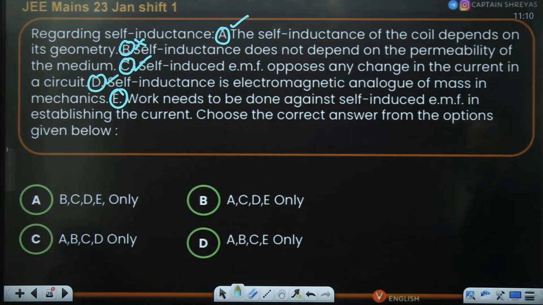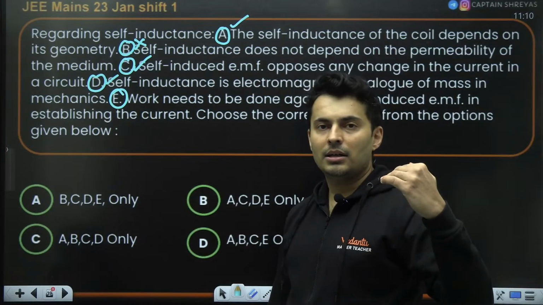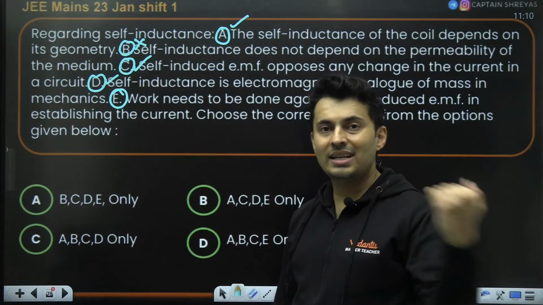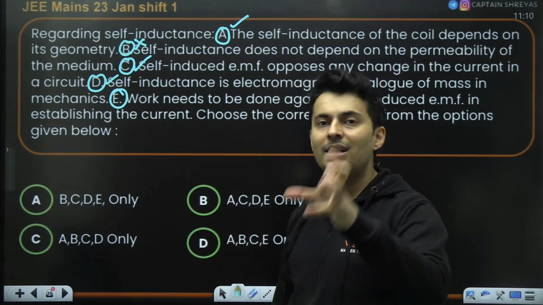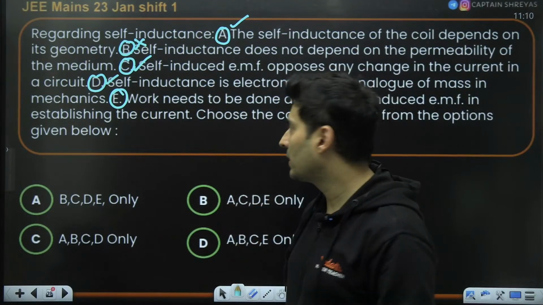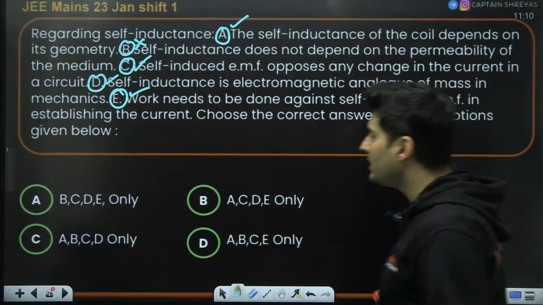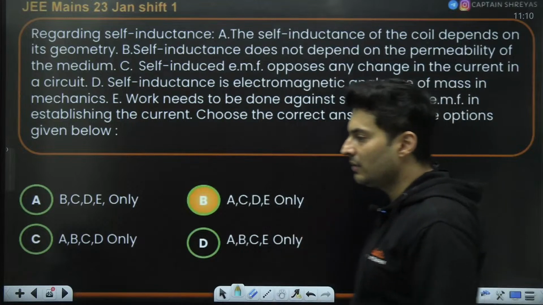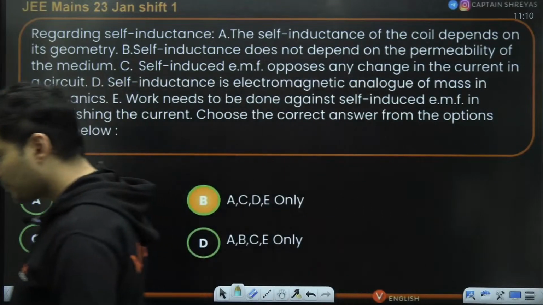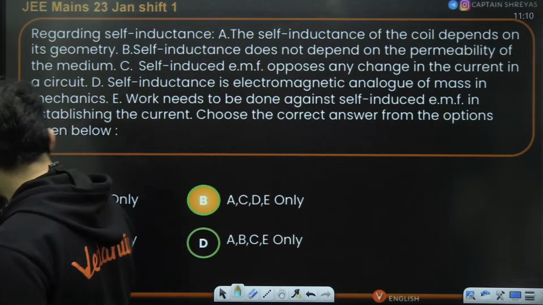Work needs to be done against self-inductive EMF in establishing the current. Definitely, because this inductance is always going to resist any change in the current. So you have to really push your way through to build that current in the circuit against the inductor. So it resists any change, so you need to do work. So A, C, D, E, which is basically B option. Yeah, I hope this is absolutely clear.